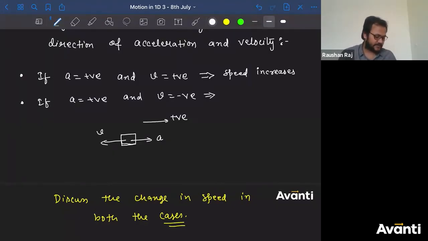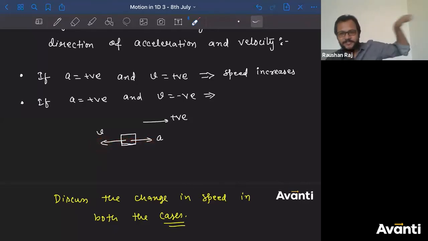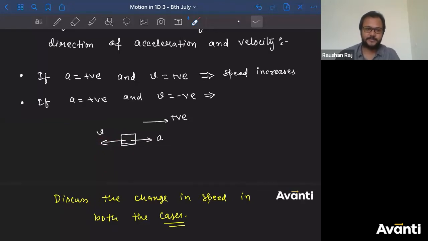Imagine the same similar condition. Your friend is going towards leftward. You are applying a force on him with his collar towards rightward. He is going this way, and you pulled him from behind. What will happen to the speed of that man? That will decrease easily. Is it making sense? That guy is walking in this direction, and now you have pulled him in the rightward direction. What will happen to the speed? That will decrease. So I can say that here speed decreases.